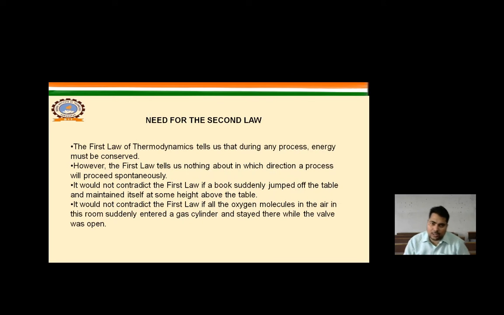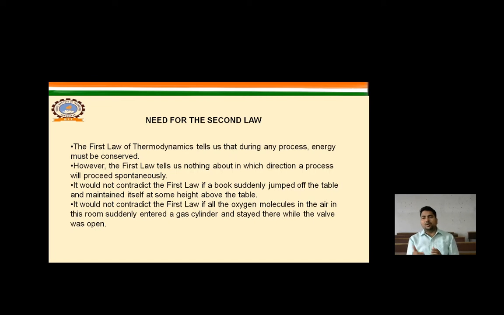Need for the second law. The first law of thermodynamics tells that during any process, energy must be conserved. However, the first law tells us nothing about in which direction a process will proceed spontaneously. It is a very important point that the first law doesn't tell which direction the process will go.